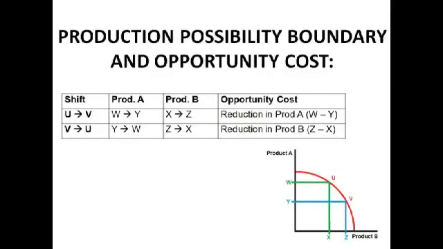Woo! We're going to do the production possibility boundary and opportunity cost. So say we have a shift from our position on the PPB from U to V. It means that product A, we're making less of it, so the amount that's being produced of product A has fallen from W to Y, whilst the amount being made of product B has risen from X to Z. Which means that the opportunity cost of producing product B instead of product A is the reduced amount of product A that we're making, which is W minus Y. I mean the reduction in the amount of product A that we're making.